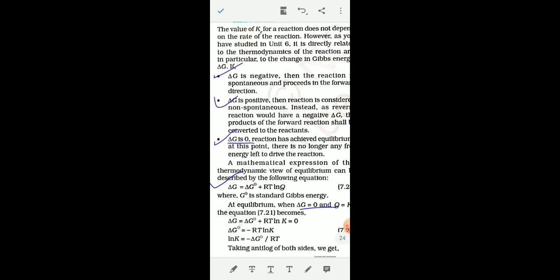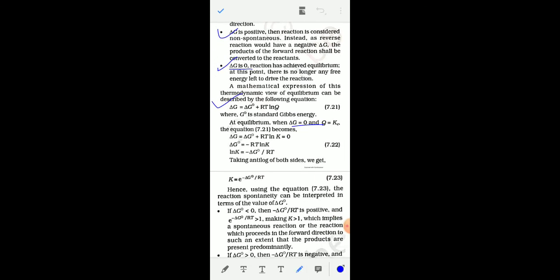So for a reversible reaction in equilibrium, you can write delta G is equal to 0 and Q equal to Kc. The reaction quotient is equal to the equilibrium constant when the reaction is in equilibrium.